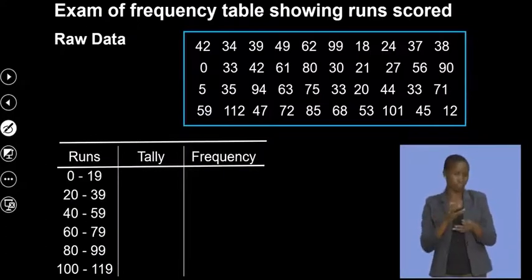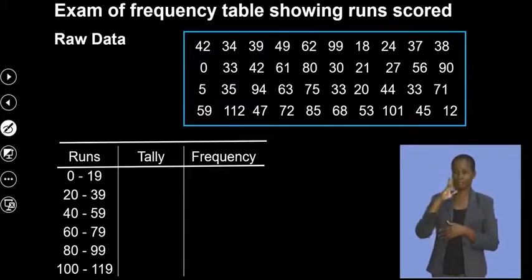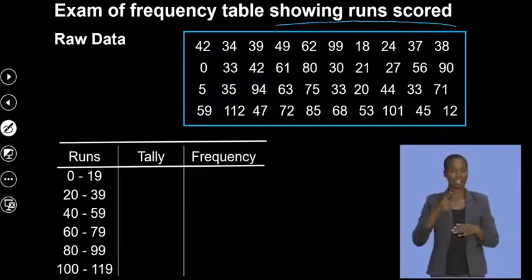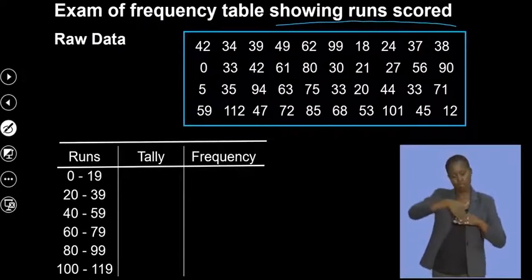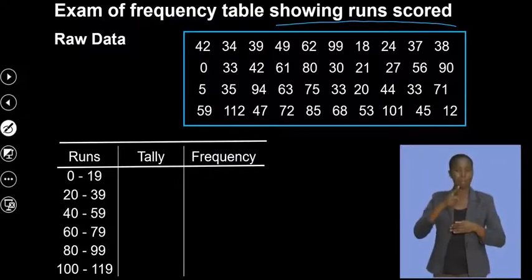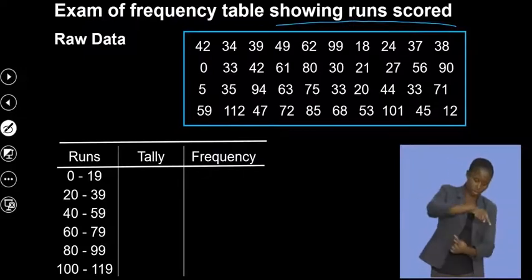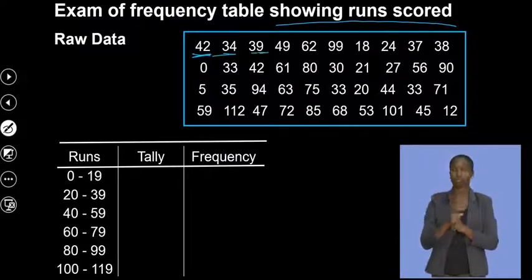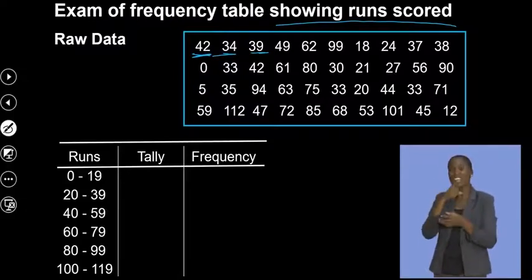Let's look at this. So these are the runs from a cricket game. Okay, so these are the scores. We can see, I mean, this was 42, 34, 39, 49, and so on. Okay, this is raw data. It's just random there.